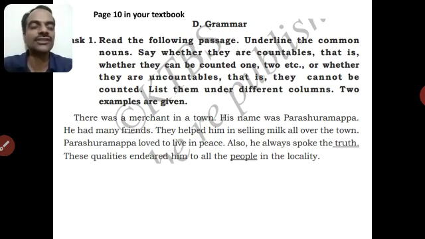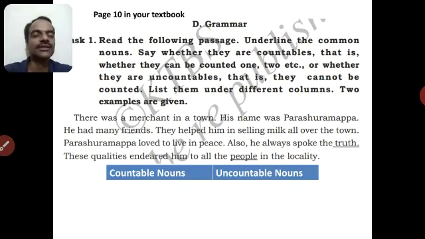There was a merchant in a town. Merchant is a common noun. So, whether it is countable or uncountable. First, after identifying the noun as what do you say? Common noun. Merchant is common noun. You have to say whether it is countable or uncountable. Merchant, merchants, 3 merchants, 4 merchants. It is countable, correct? So, bring it under countable nouns. See, I have put it under countable noun.